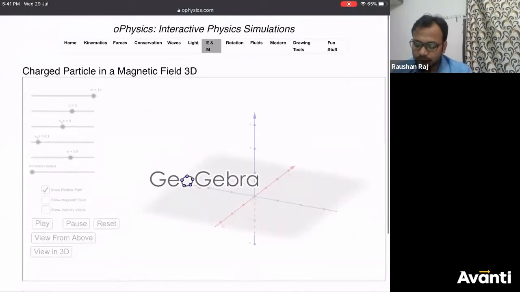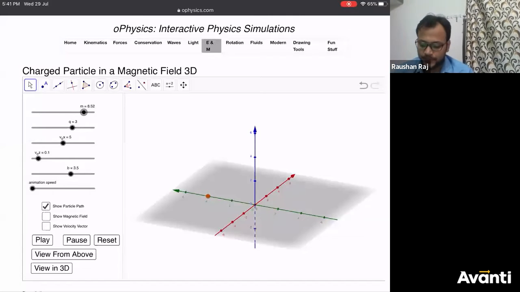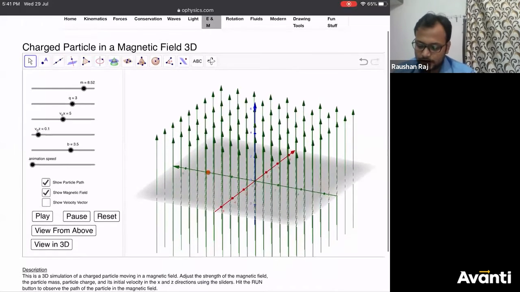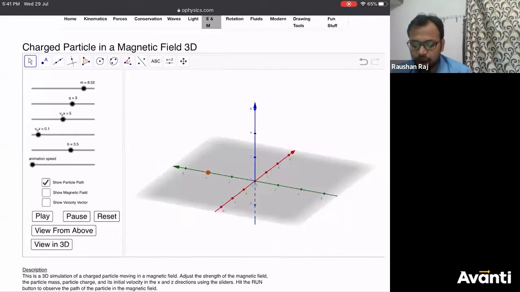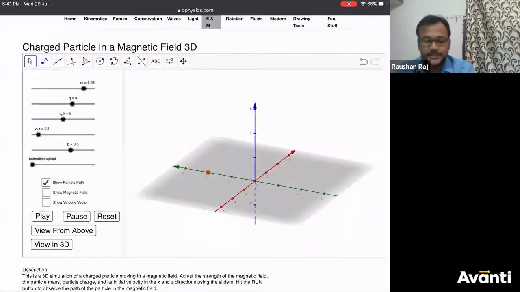Let me decrease the mass a little bit. Let me show the magnetic field. What is the direction of magnetic field, guys? Can you see here? If I disable this magnetic field direction, then there is no magnetic field. Now if I activate it, it is in upward direction. So I'm not showing the magnetic field direction, so you have to remember it. Which one? Upward. That is Z direction. So what did I say? This upward direction is what? Z direction, if you can recall.